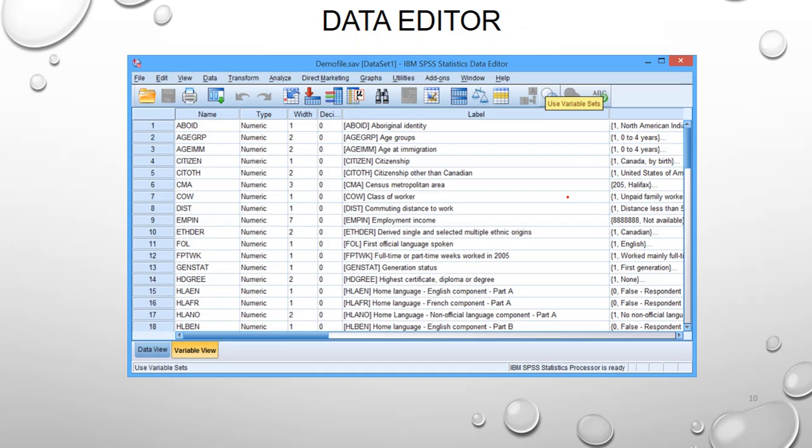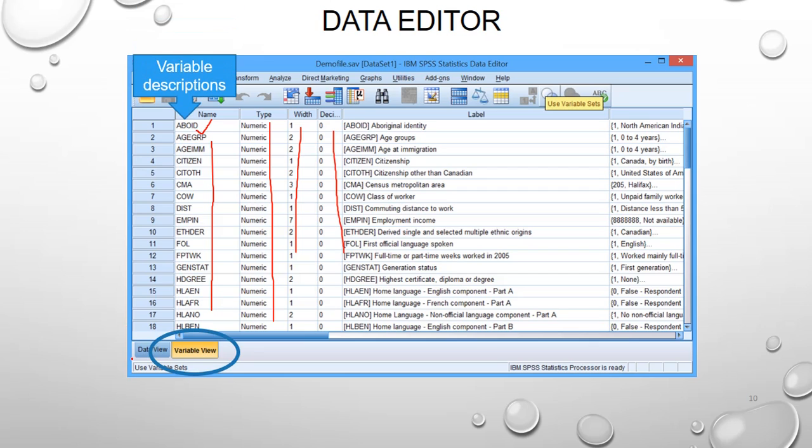Now this is my Variable View. Here I have a lot of variables; these are all my variables. Here the type is numeric, all are integers. This is the width, this many decimals, and these are my labels. When you press on Variable View, you can find all these things. I will take this one example from a built-in data set. These are all the variable descriptions.